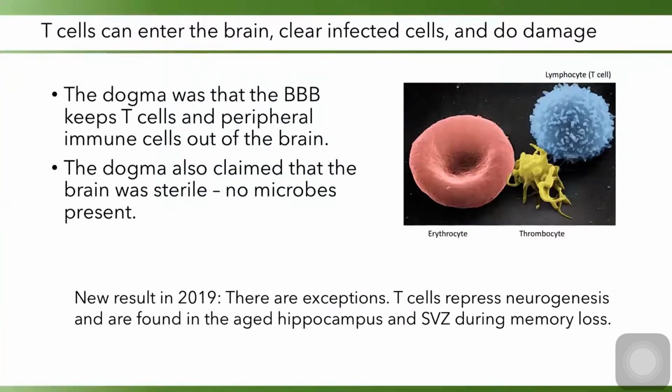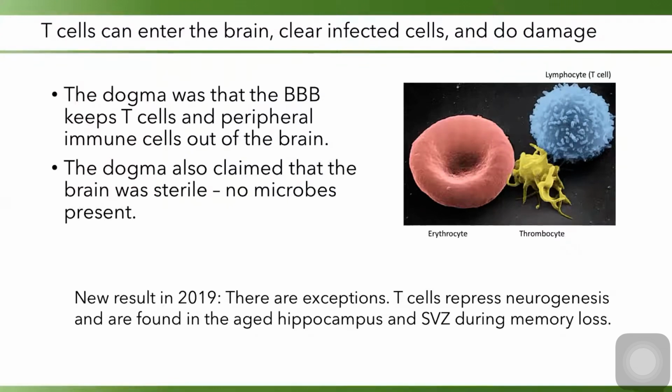So the dogma for a long time was that the blood-brain barrier keeps T cells and peripheral immune cells out of the brain. They also believed that the brain was sterile, that there were no microbes present. Even in healthy people, we are finding microbes in the brain, especially if you are not healthy and you have barrier permeability, then we're seeing a lot more microbes in the brain.